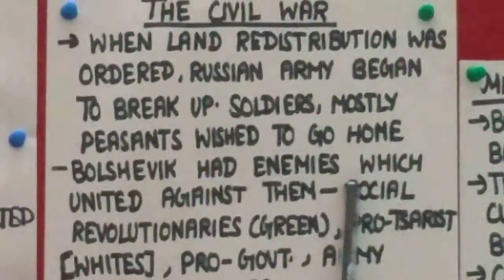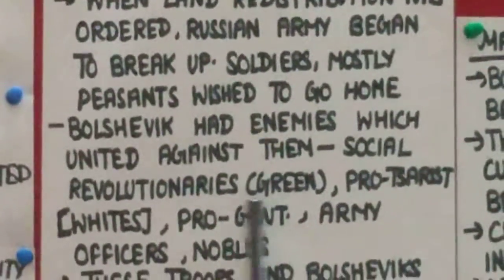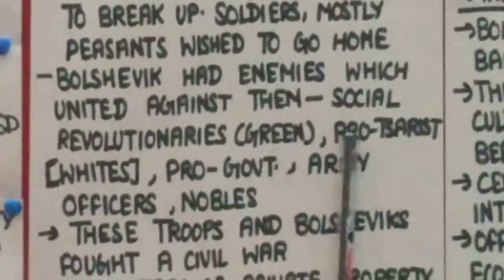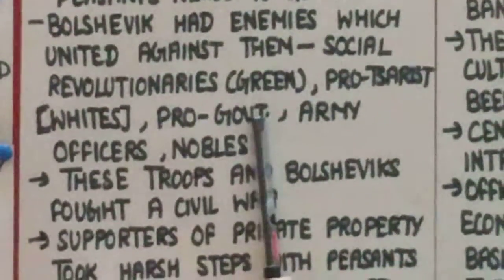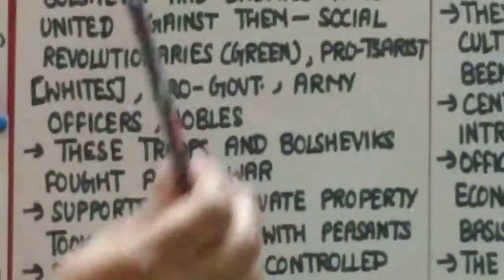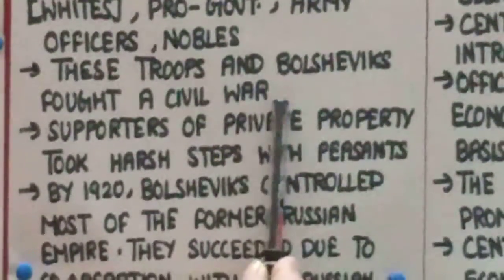The Bolsheviks had enemies who united against them. Now, who were against the Bolsheviks? Social revolutionaries, who were known as greens. Pro-Tsarists, who were known as whites. And pro-government troops, army officers and nobles. These were all against the Bolsheviks. These troops and the Bolsheviks fought a civil war.